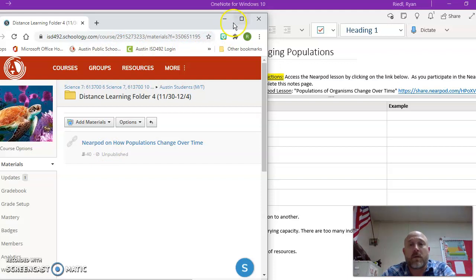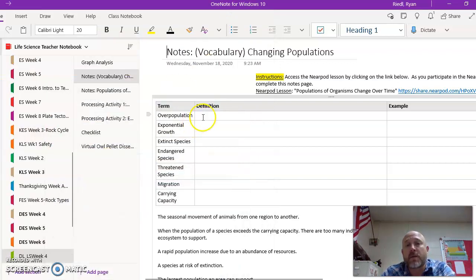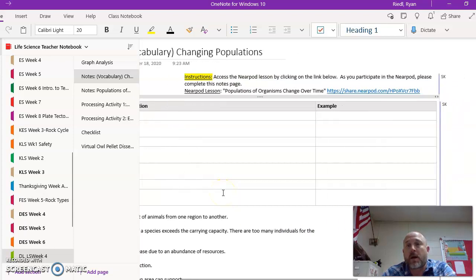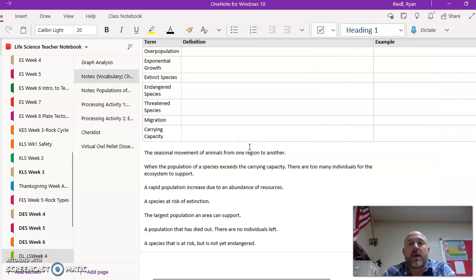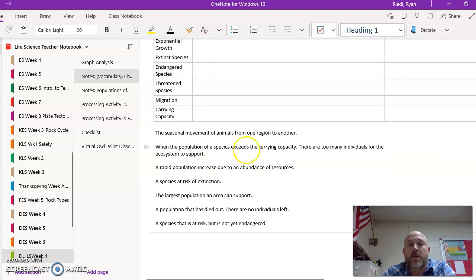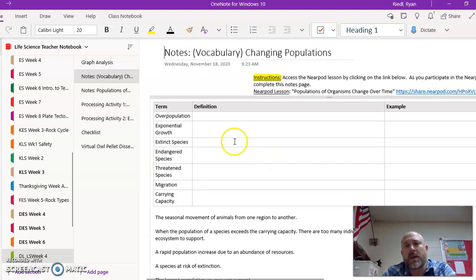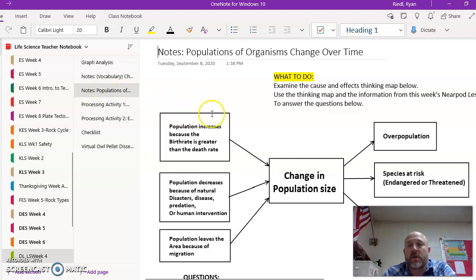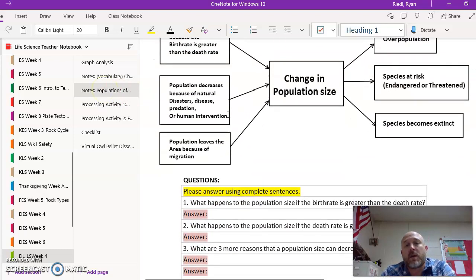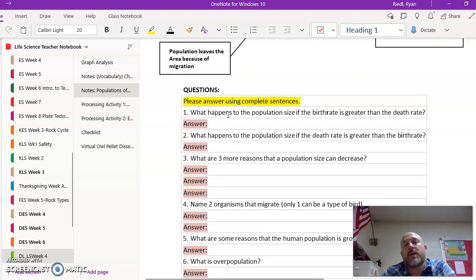You're going to go through that on your own, and you're going to fill in the definitions. There are some examples on there. There's another link right here for the Nearpod to get you there. And again, like always, your teachers have been wonderful. You're welcome. And we've given you the definitions down here. Just cut them and paste them up here. Second portion of notes. Again, you're going to do this on Tuesday as well.